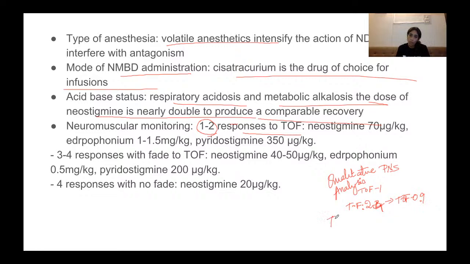Now, when your TOF ratio is low, you have to wait at least 30 minutes before the TOF ratio becomes 0.9.